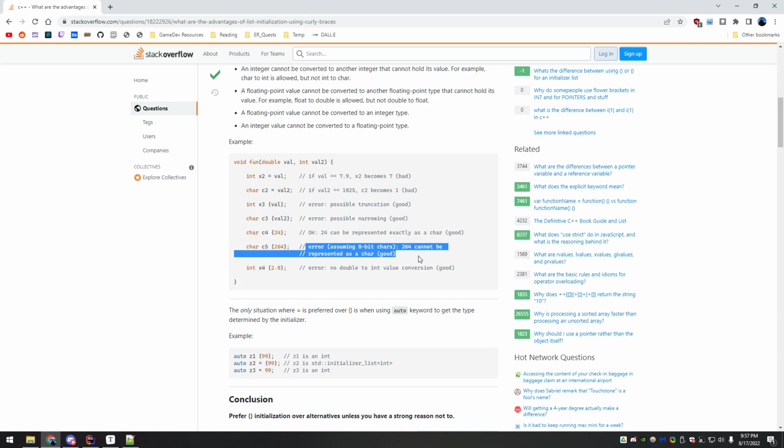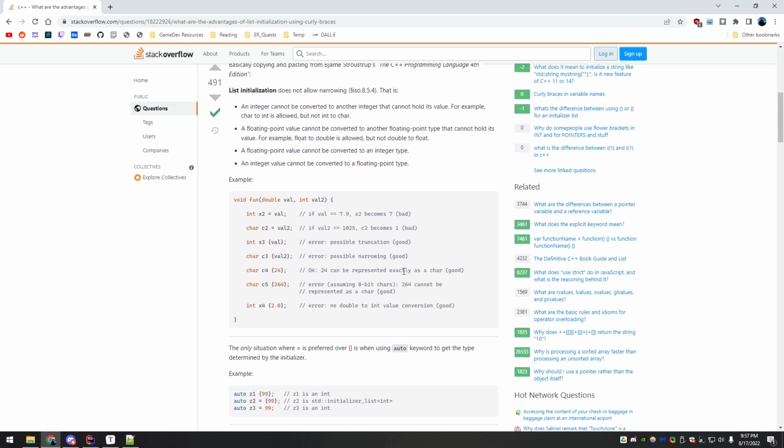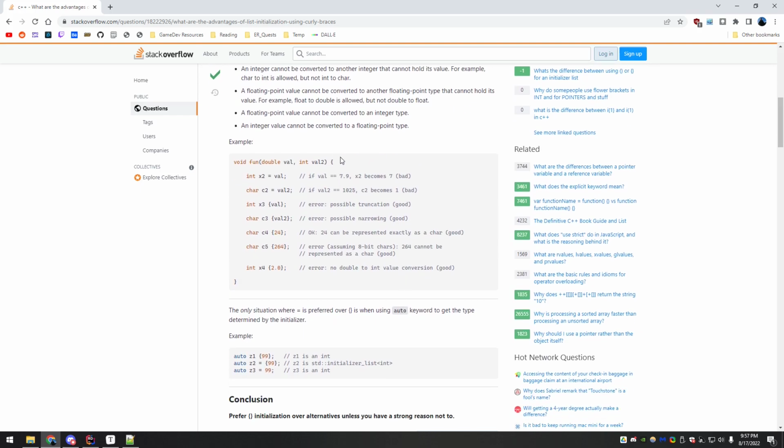Again, I don't need to read every single thing verbatim, but basically what this is showing is why bracket initialization is good. It basically keeps everything type safe for you and avoids any of these little subtle issues that might come up.